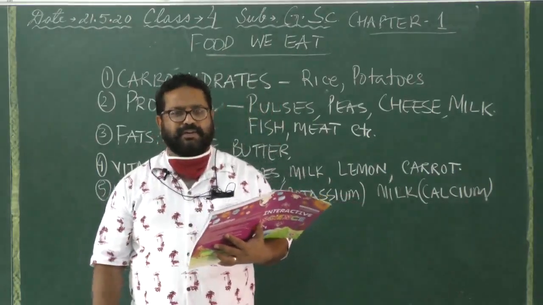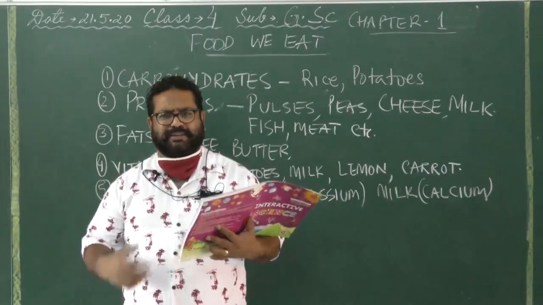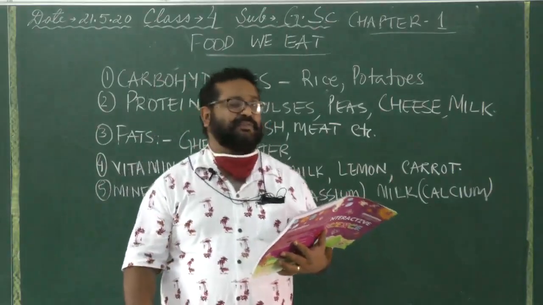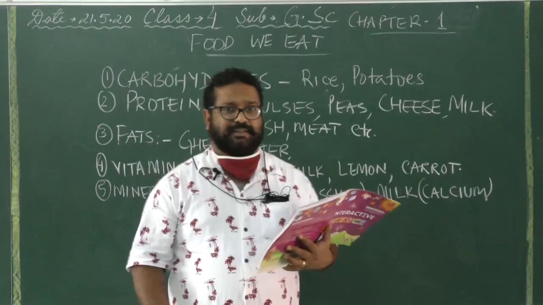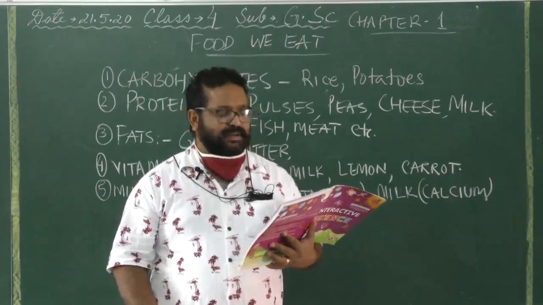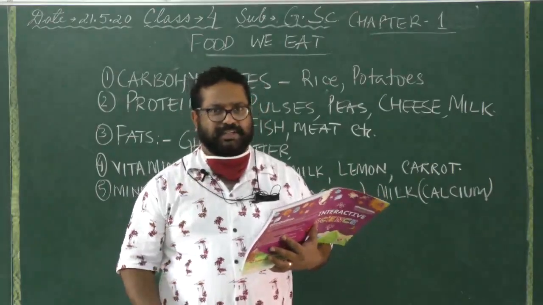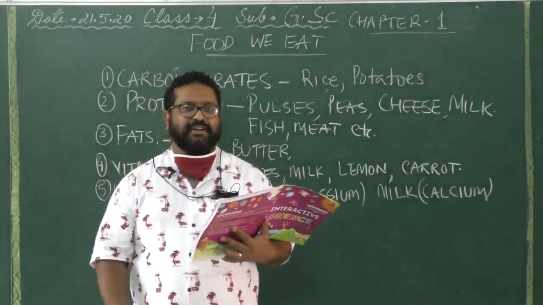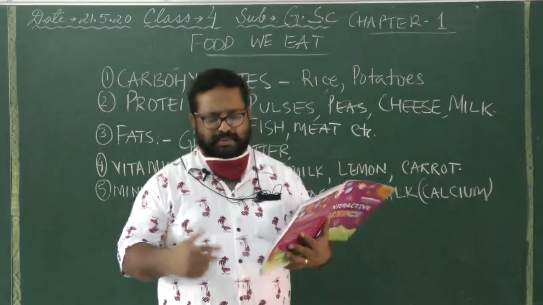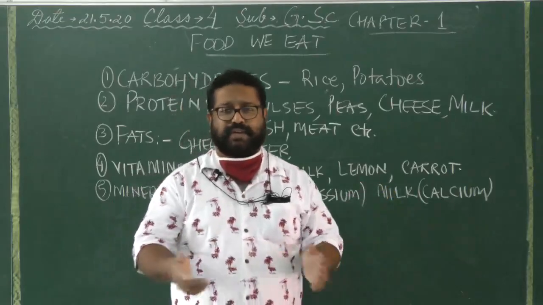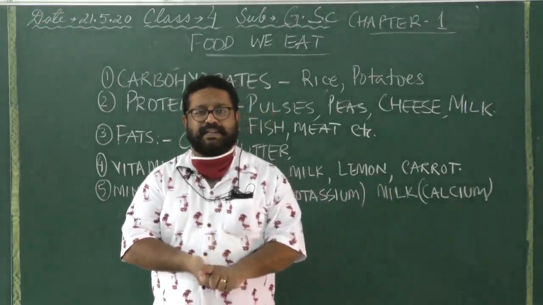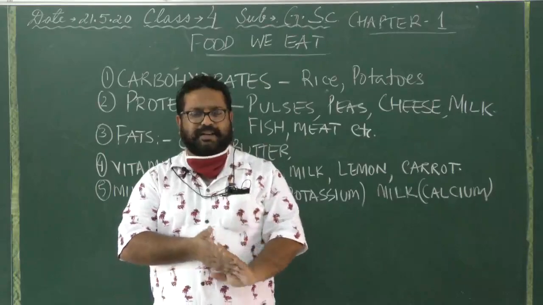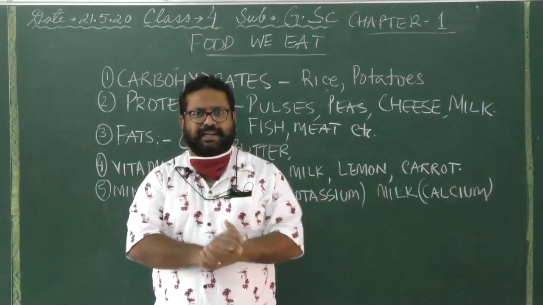You being children, you mostly have those kinds of food which are very tasty to your tongue, to your taste buds in your tongue. All right, but sometimes they are not good. Like most of you like chow mein, burgers and pizzas, potato chips, chili paneer and chili chicken.